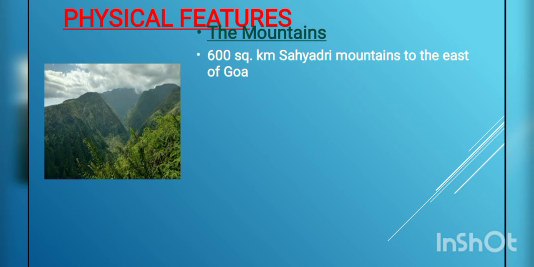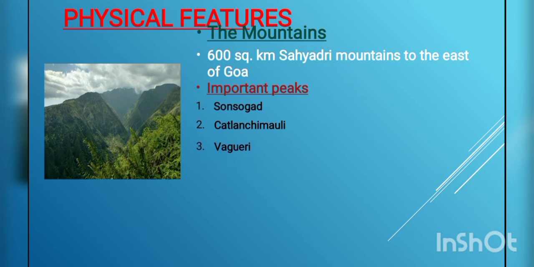In this region there are many beautiful peaks you will find. Peaks means the mountains, very famous mountains you will find in this region. The important peaks are the Sansogad, the Ketlan Chimuli, the Vageri, and Mollegad. These are all in the taluka of Sattari.